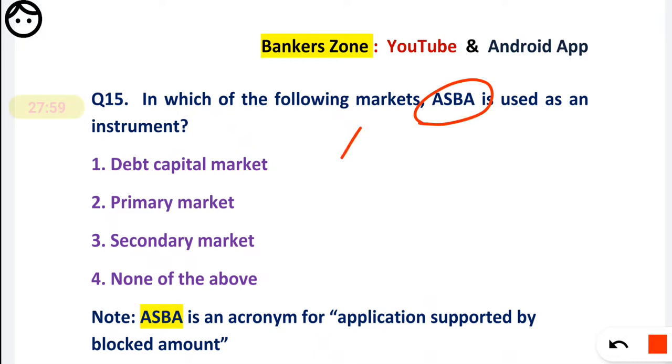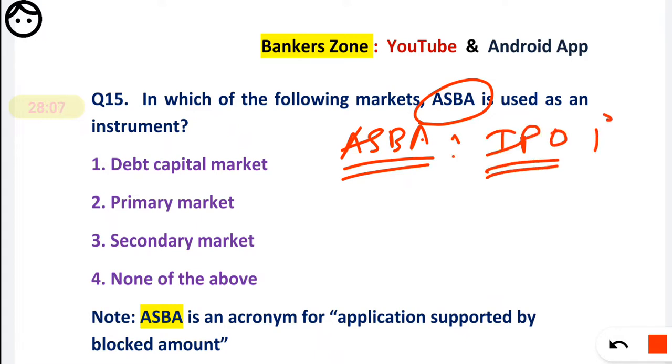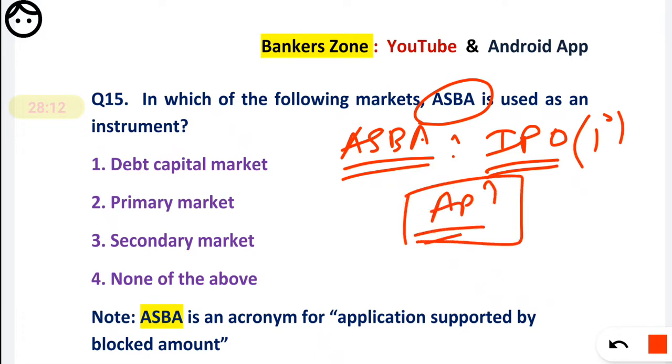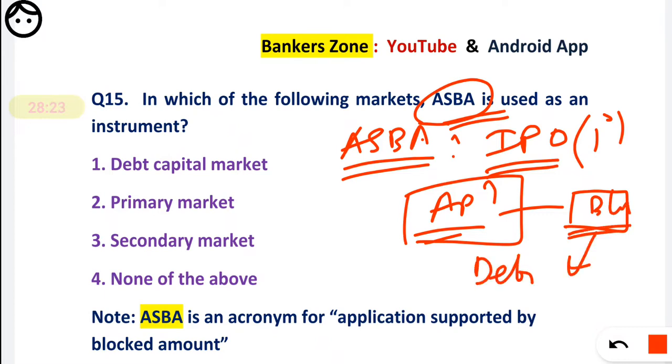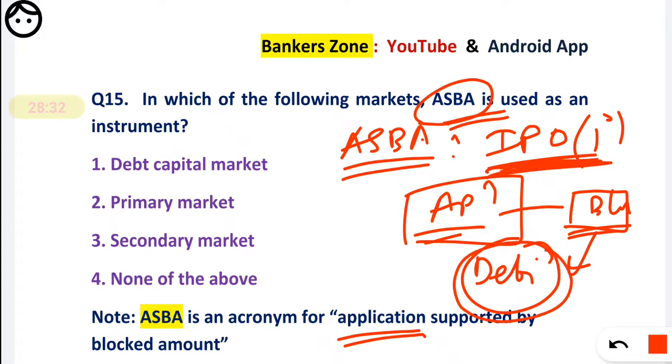Now they are asking about ASBA. So friends, as per ASBA, what happens? Suppose you want an IPO in the primary market. Okay, so what will you do? You will apply. So that's your application. And if you apply using ASBA, then your amount in the account will be blocked. It will be debited if your application is selected for the IPO. If your application for the IPO is rejected, then your amount in the account will not be debited. That's why it is called Application Supported by Blocked Amount.